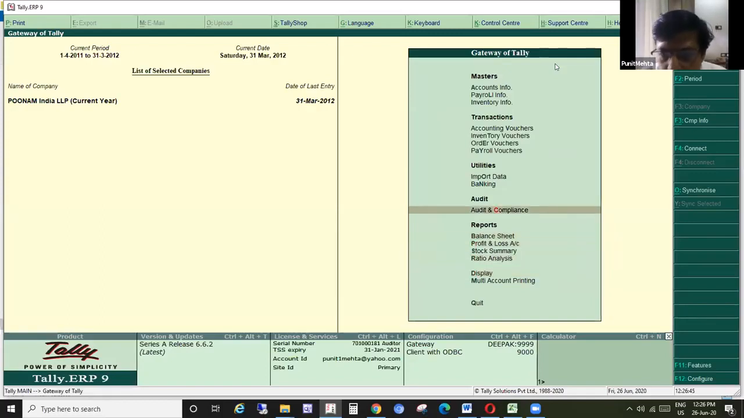Ankit bhai, shall we move to the audit tool itself? Yes. Let's move there.